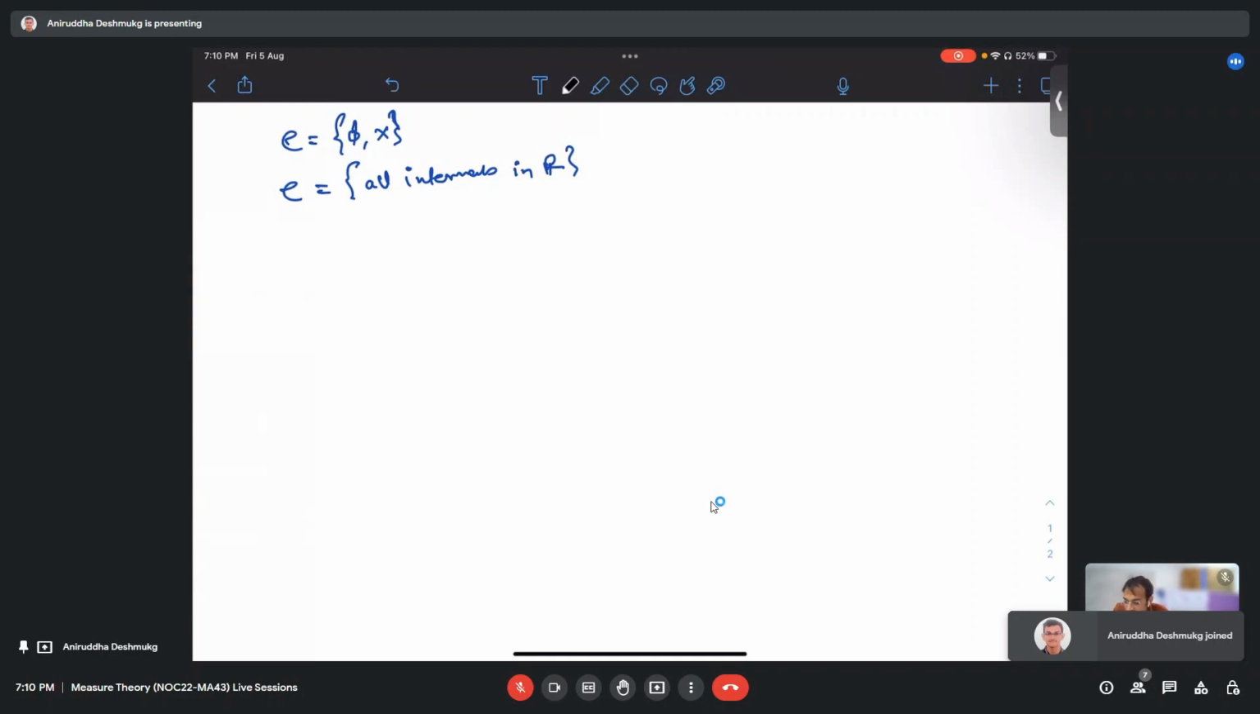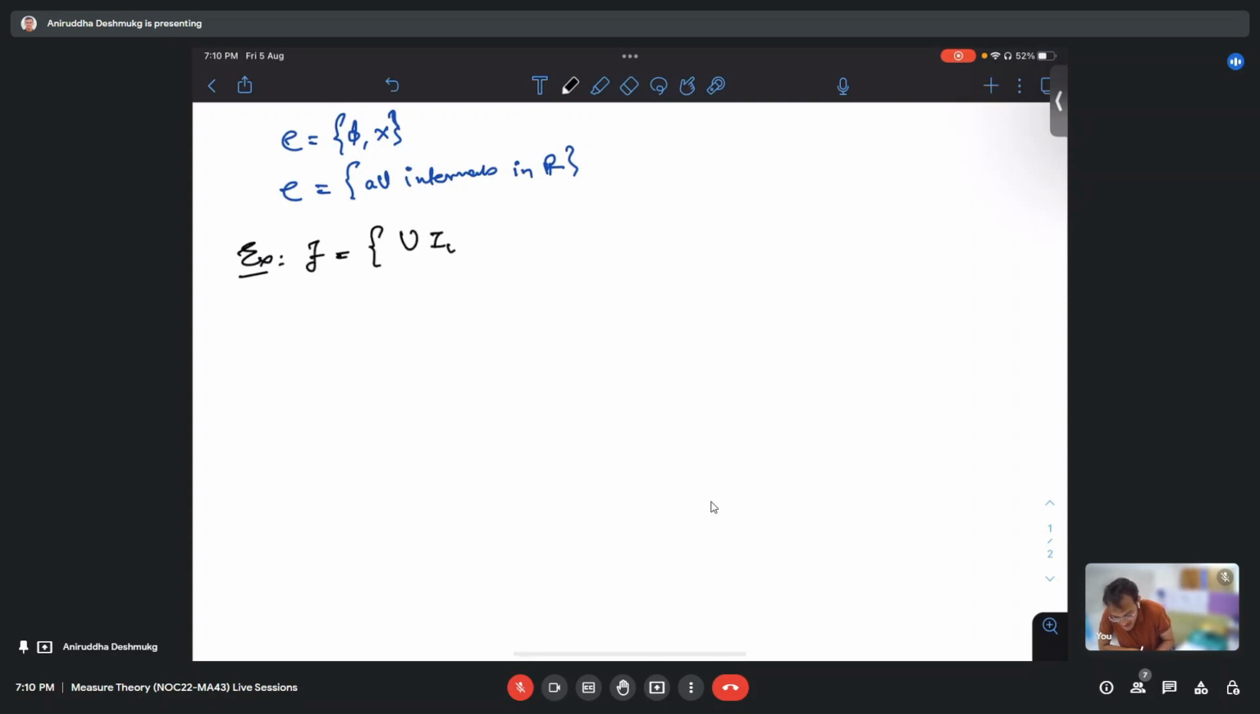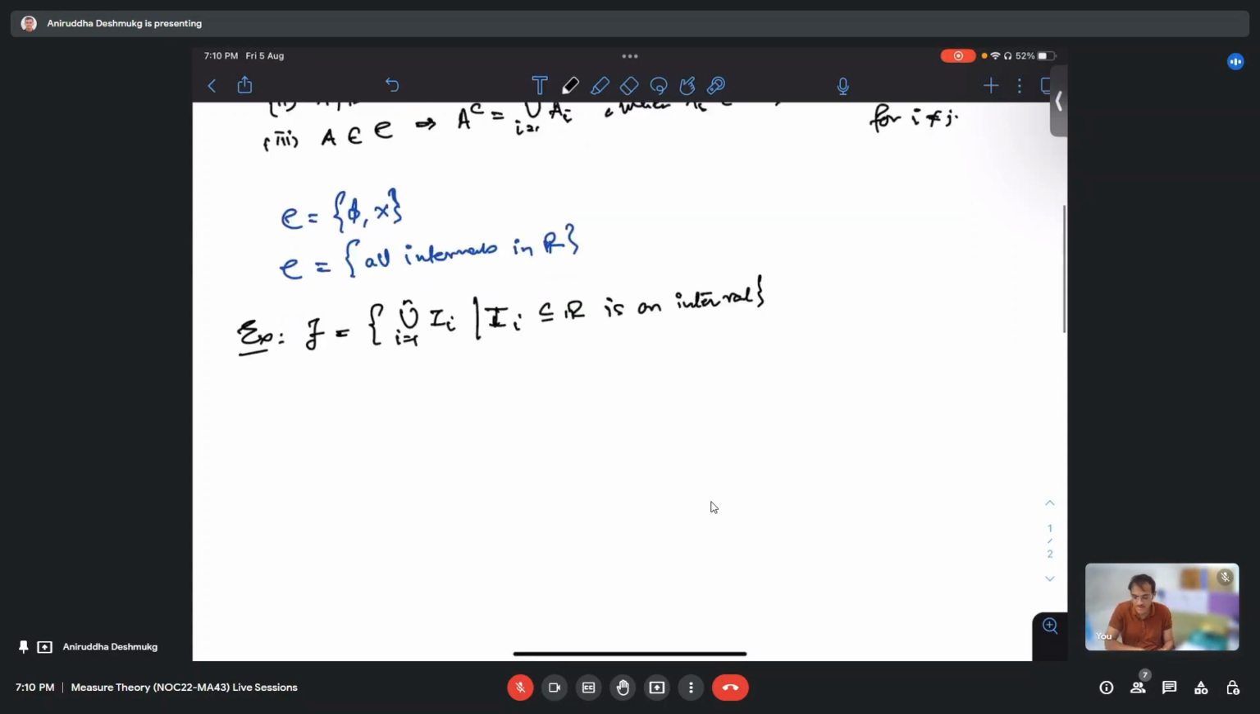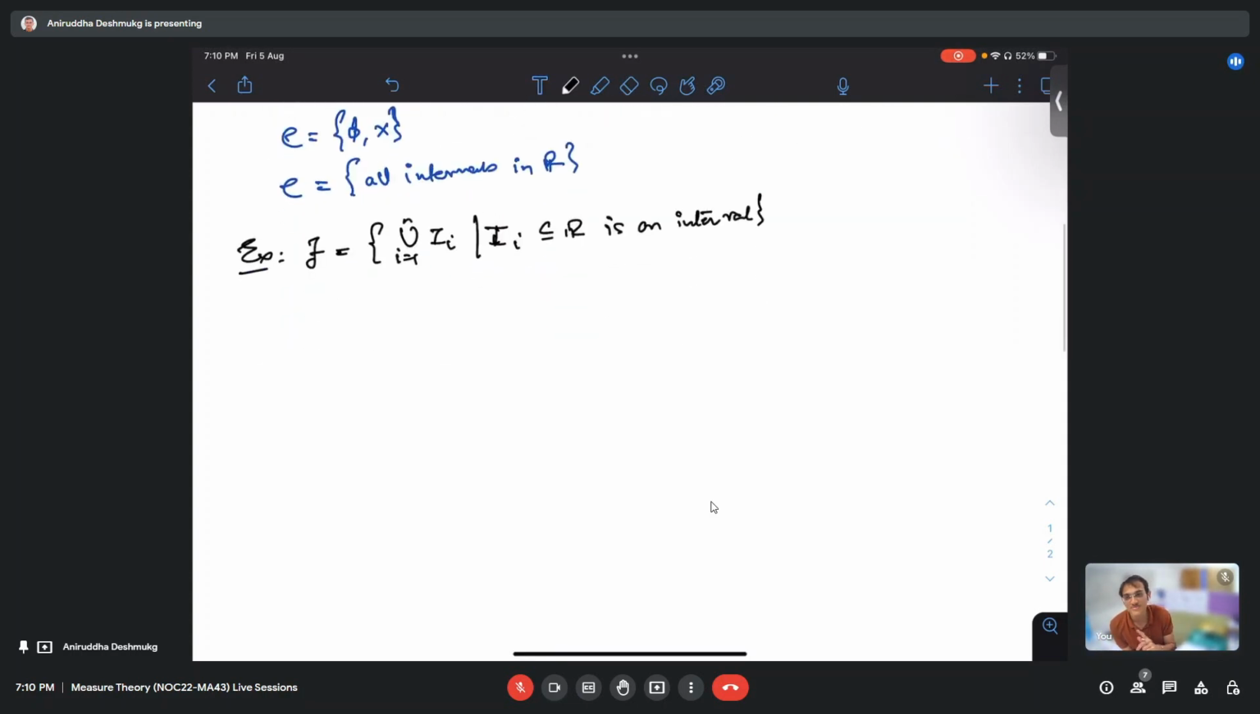Okay. If not, let us see. So what we'll do, let us look at the algebra. Suppose this is the algebra. Look at all these finite unions of Is, where I is an interval in R. This was also discussed in one of the lectures, that this is actually an algebra.